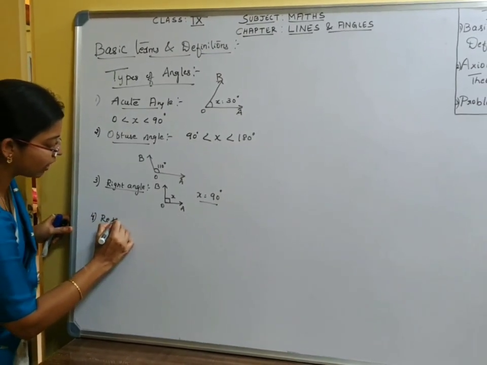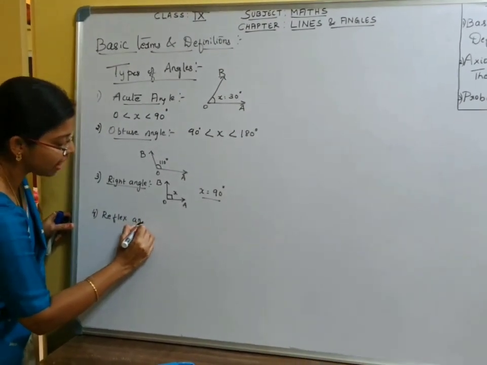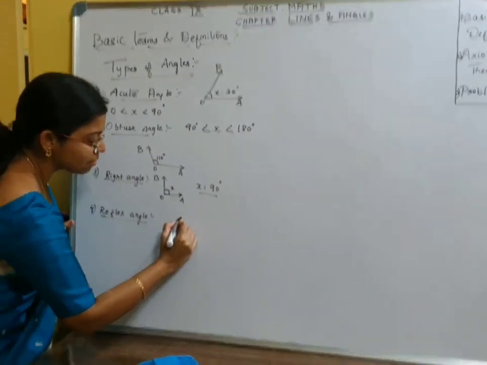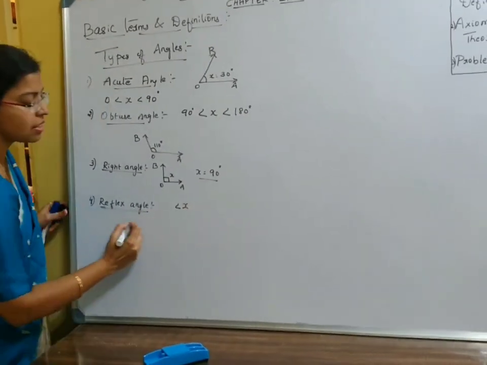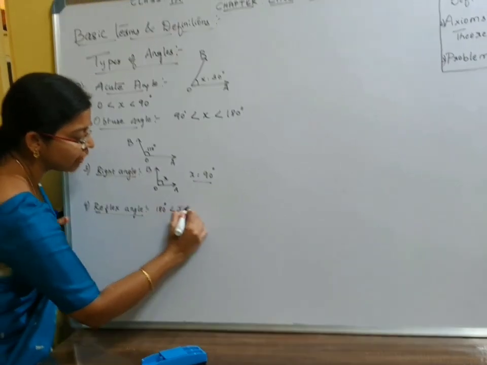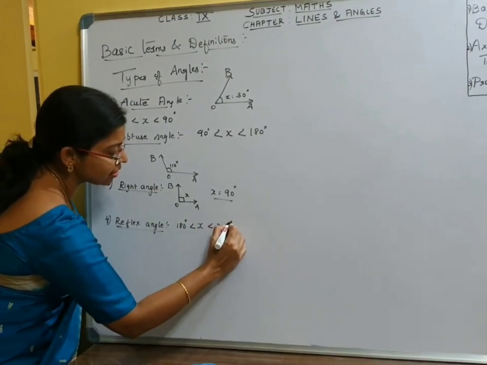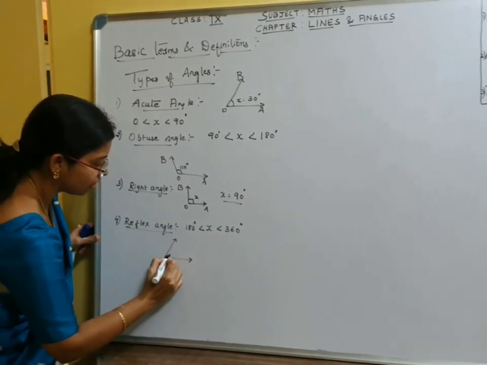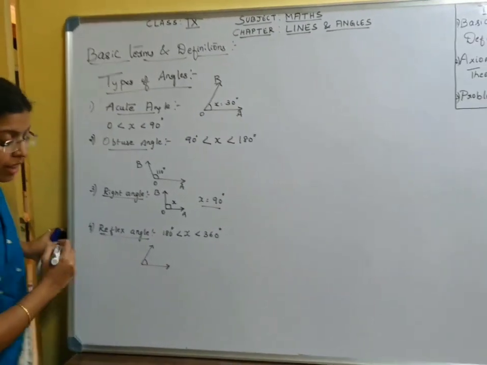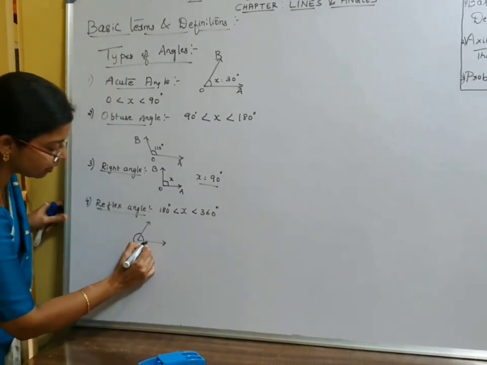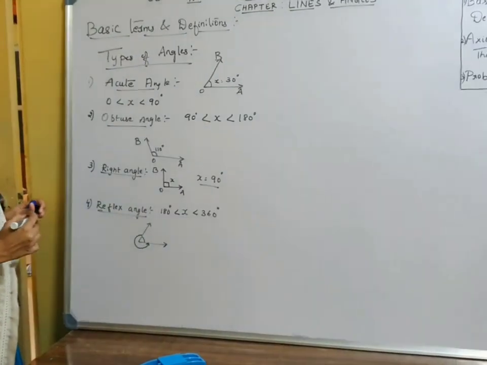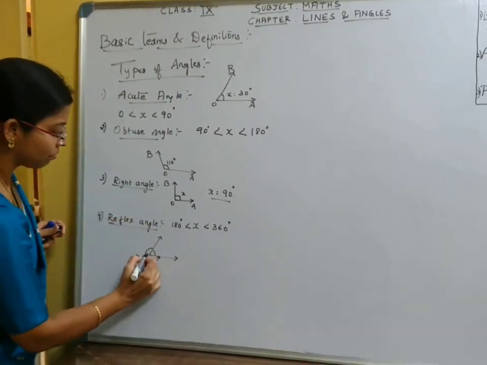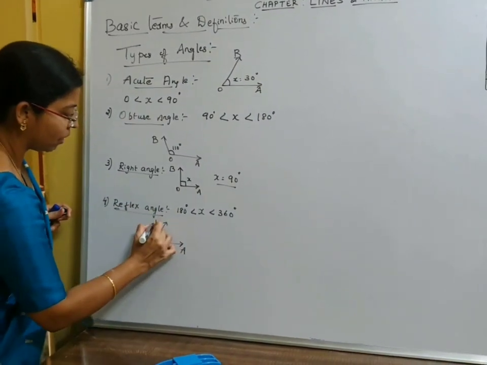When do we call an angle formed a reflex angle? When the angle formed is between 180 degrees and 360 degrees. This is the acute angle, right? So what about this angle? This is going to be reflex. OAB are the rays.